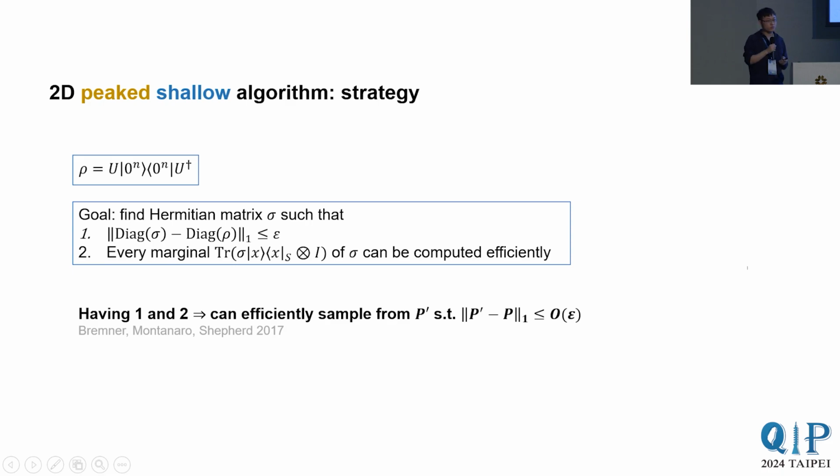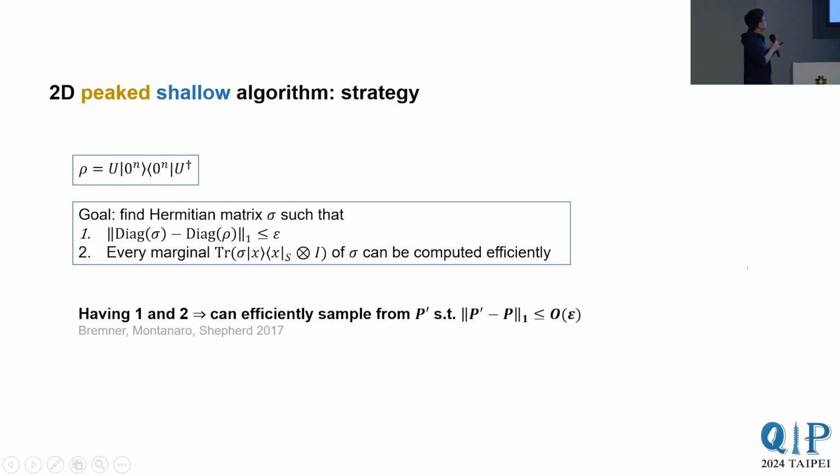In this part, we're going to switch to mixed states, so we're going to let rho denote the output state of the circuit U. Our strategy is to find a Hermitian matrix sigma such that the vector of its diagonal matrix elements is epsilon close to P. Here, diag of rho encodes P. Diag of rho is the state obtained if you measure all qubits of rho in the computational basis: erase all off-diagonal matrix elements. That's what you get if you measure in the computational basis.